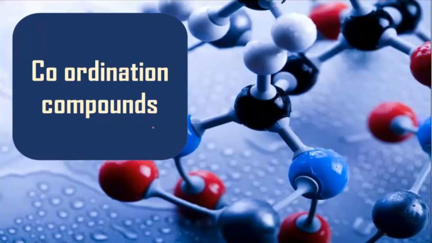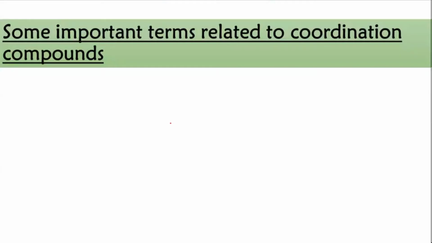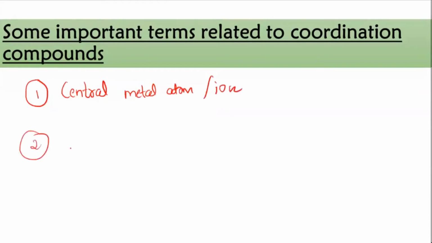We were discussing the terms which are related to coordination compounds. Some terms we have already discussed. First one was the central metal atom, or ion. And the second one we have discussed was ligand. I believe it was clear.